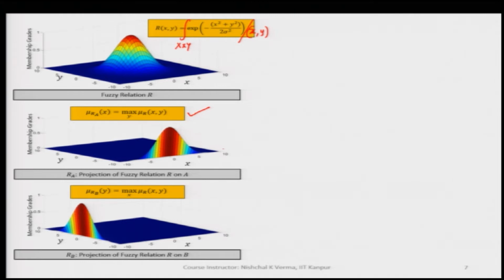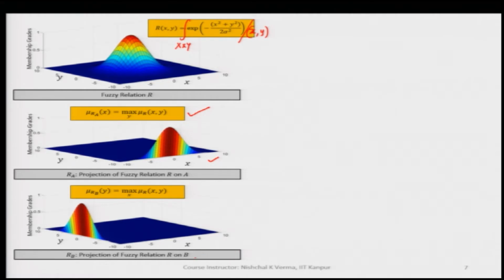After taking the projection of R on A, the resulting fuzzy set will look like this.